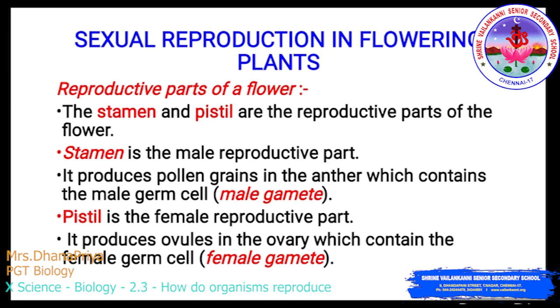So the stamen is the male reproductive part. It produces pollen grains in the anther, which contain the male germ cell, that is the male gamete, and the pistil is the female reproductive part. It produces ovules in the ovary, which contain the female germ cell, the female gamete. So let us discuss in brief by seeing the dissection of a hibiscus flower, and I will show which part is the calyx, corolla, androecium and gynoecium.